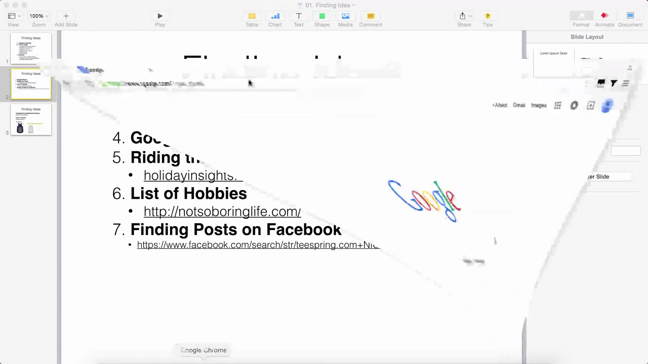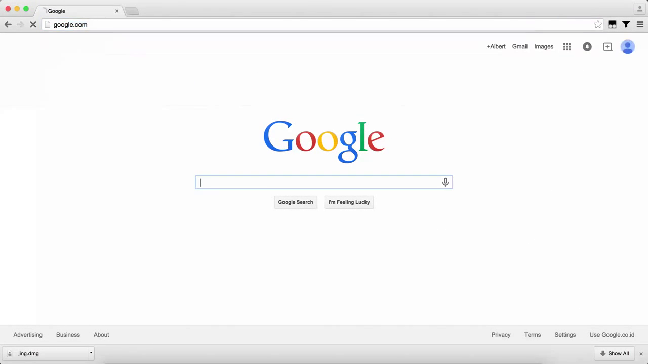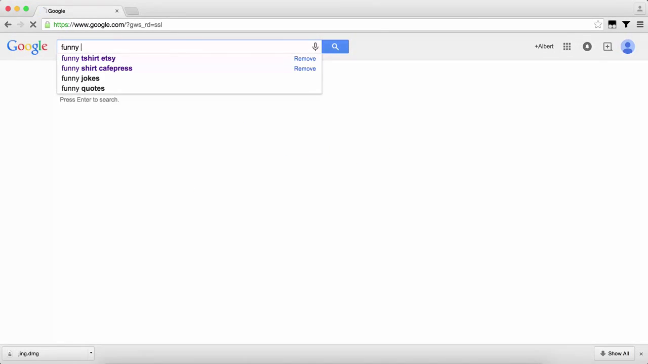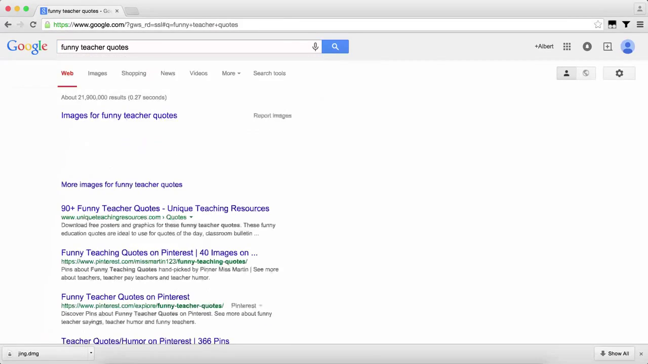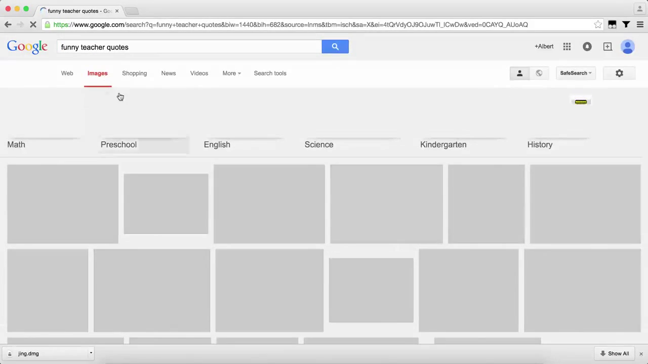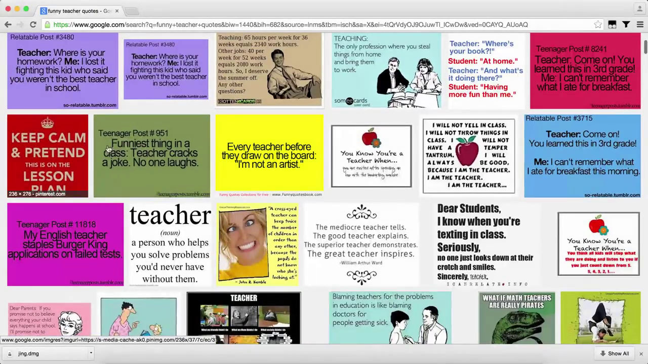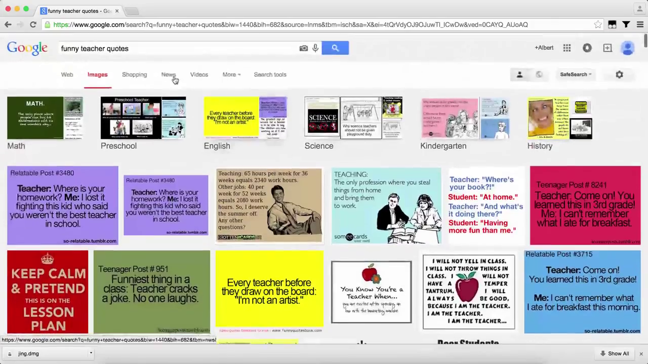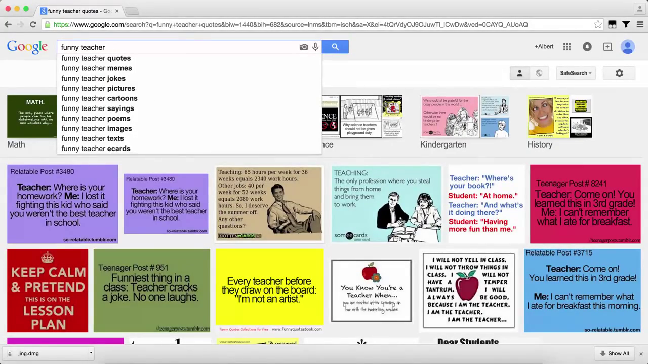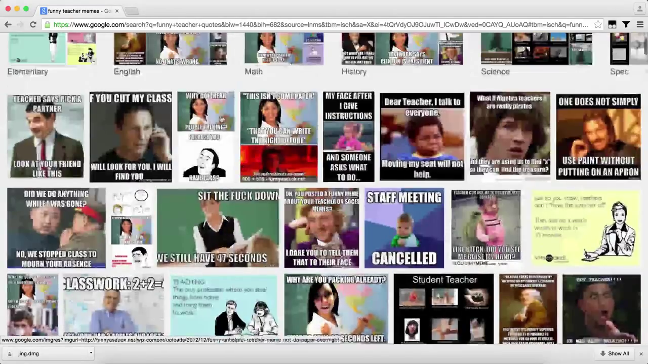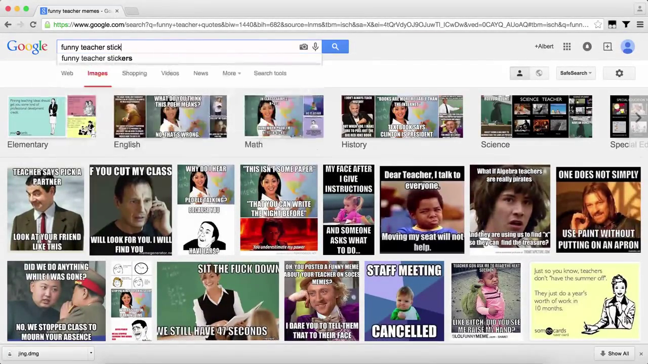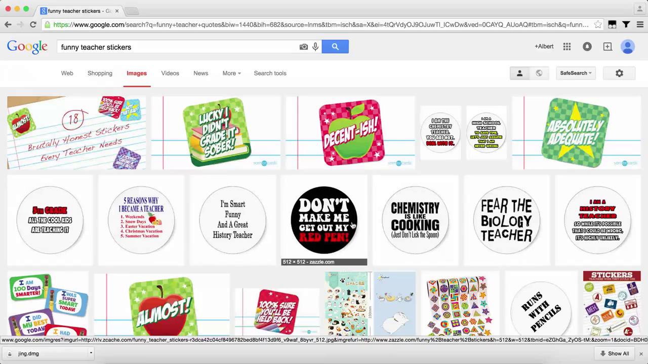And then Google search. It's pretty basic. You just do as what you do on Pinterest. So you look for, let's say, funny teacher quotes, images. Alright, so here are the quotes that you can repurpose into t-shirt designs. You can also play around with other memes or stickers maybe. So for example, this one, don't make me get out my red pen. This is an example of a design that you can repurpose to put on a t-shirt.